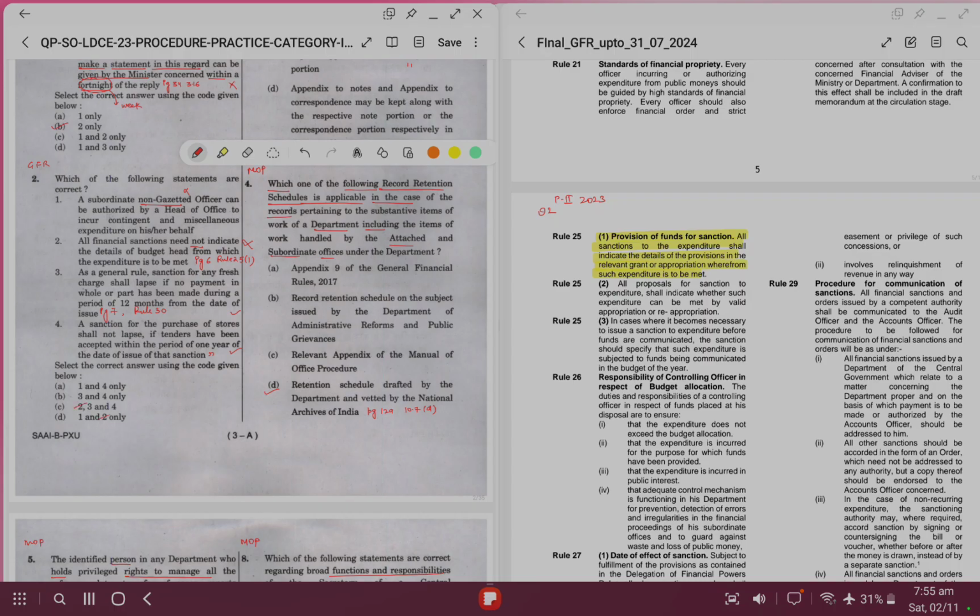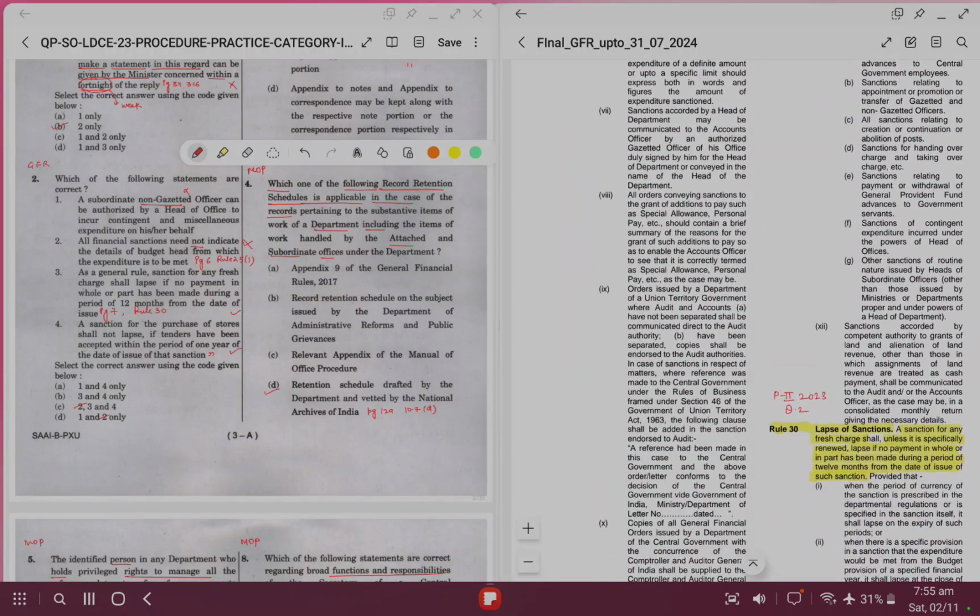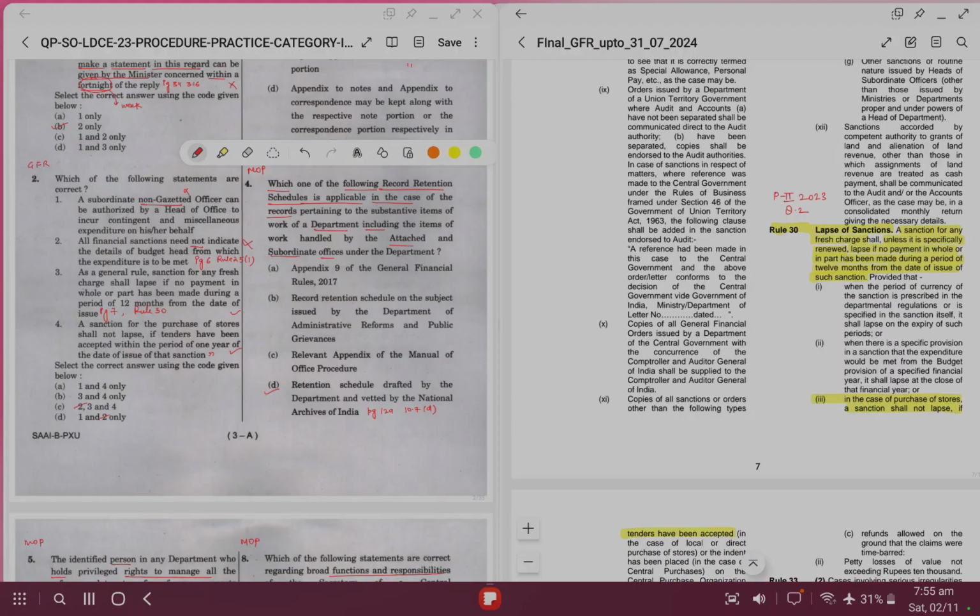Then the third option is, as a general rule, sanction for any fresh charge shall lapse if no payment in whole or part has been made during a period of 12 months from the date of issue. For this, we'll go to page 7, rule 30. It says that sanction for any fresh charge shall, unless it is specifically renewed, lapse if no payment in whole or in part has been made during a period of 12 months.